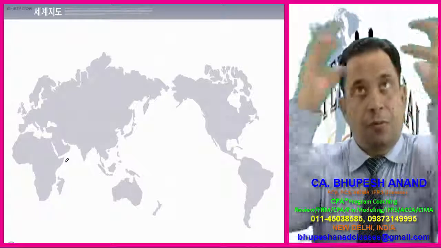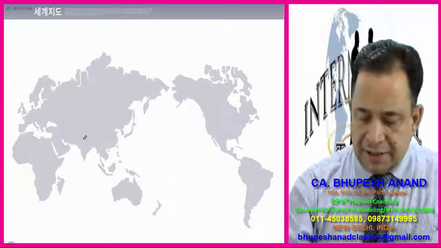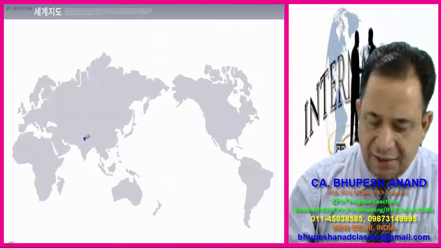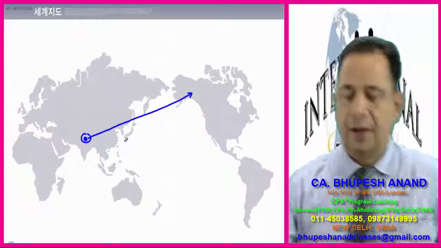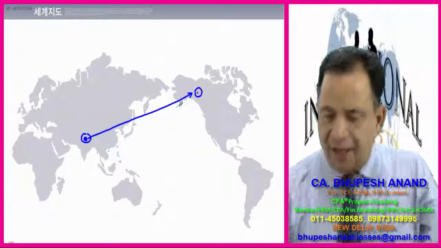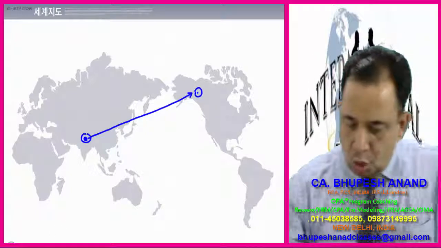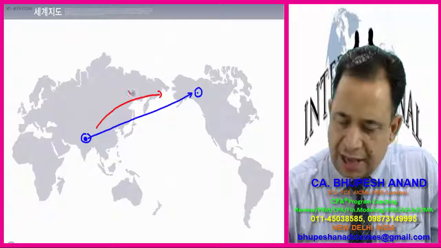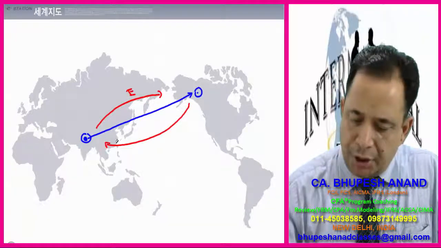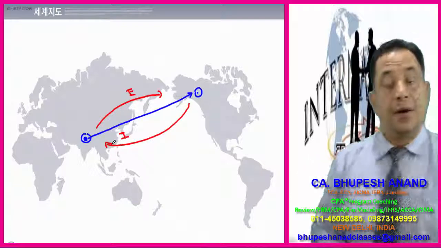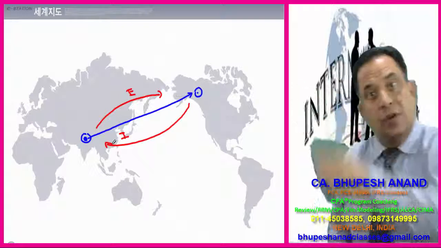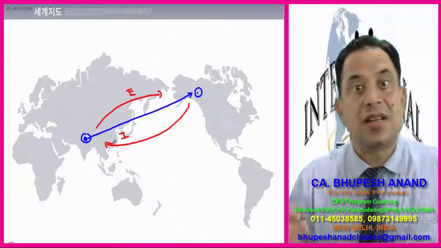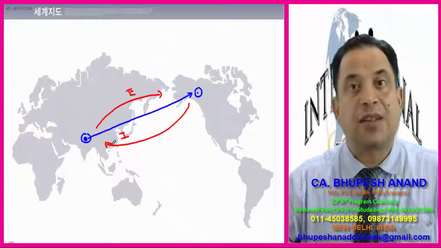We have to think from world economy point of view, that this is one country, India, and goods are being exported from this country to another country, let this country be X country, and goods are exported to this as well as goods are imported to this India. Now whether it will be beneficial for India or whether it will be beneficial for that country, so we have to discuss the positives, the benefits and the cost.